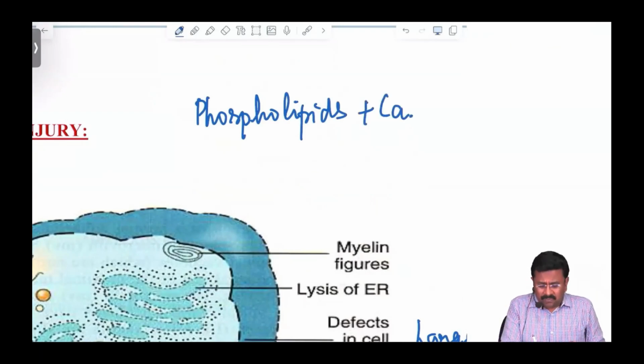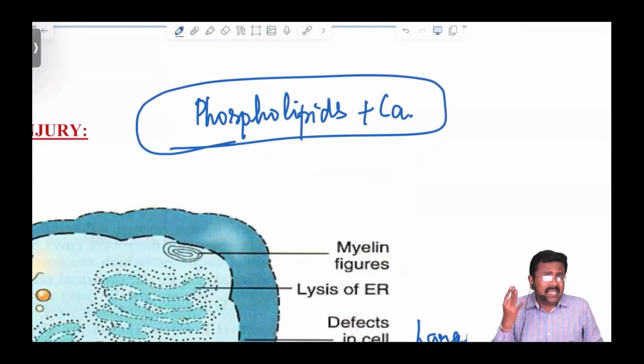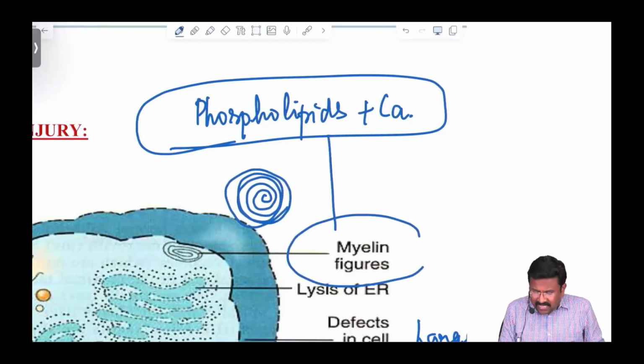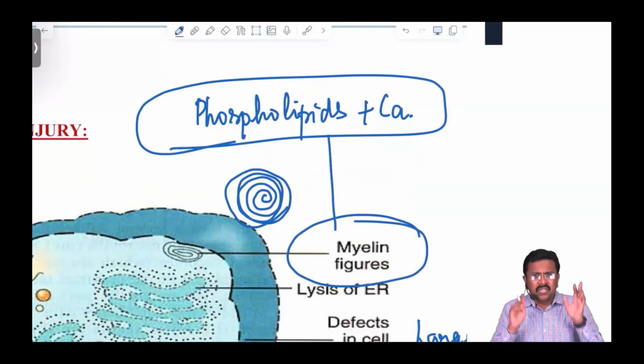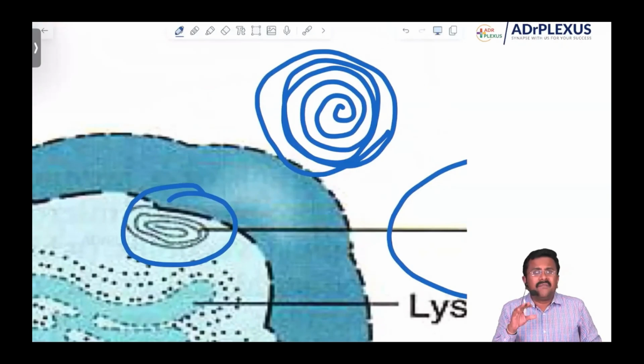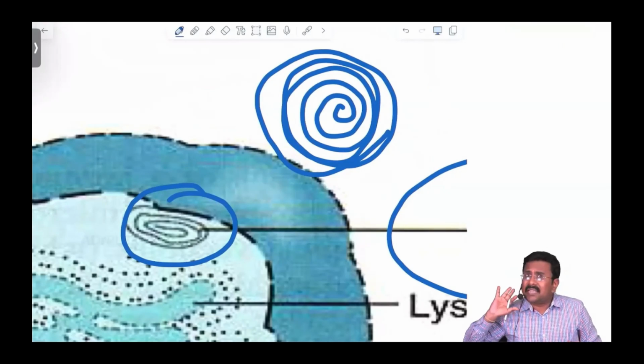So these degraded phospholipids plus that excess calcium form whorled structures, which are called myelin figures. So myelin figures are made up of phospholipids plus calcium.